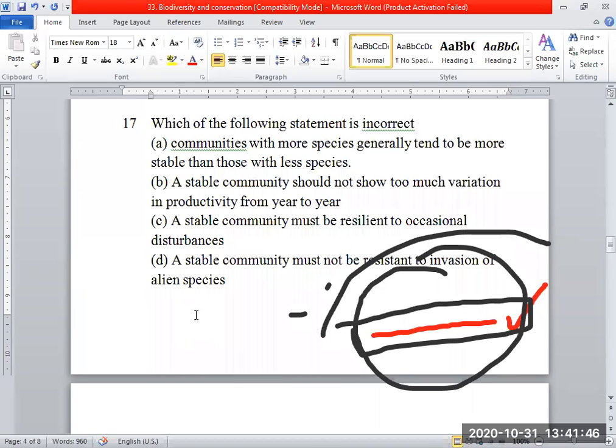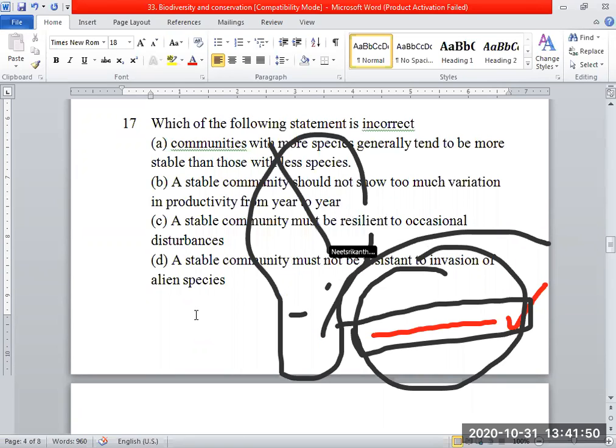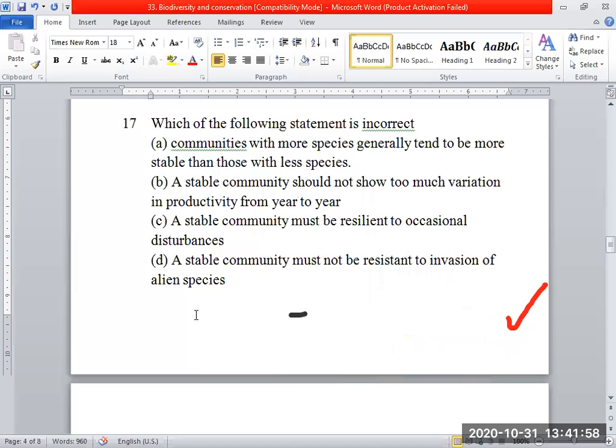But if you take our ear pinna, the external ear pinna, when you bend the ear pinna, it will come to the normal position. So what do you call it? Resilience. Resilience means reaching back to the normal position after any distortion. We call it resilient. So now read the statement. A stable community must be resilient to occasional disturbances. When disturbance comes, they are resilient. Yeah, that's true. It's a stable community.